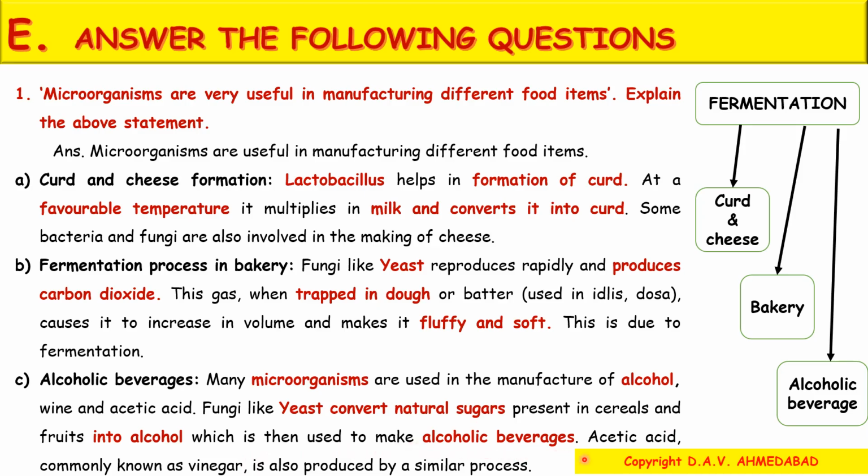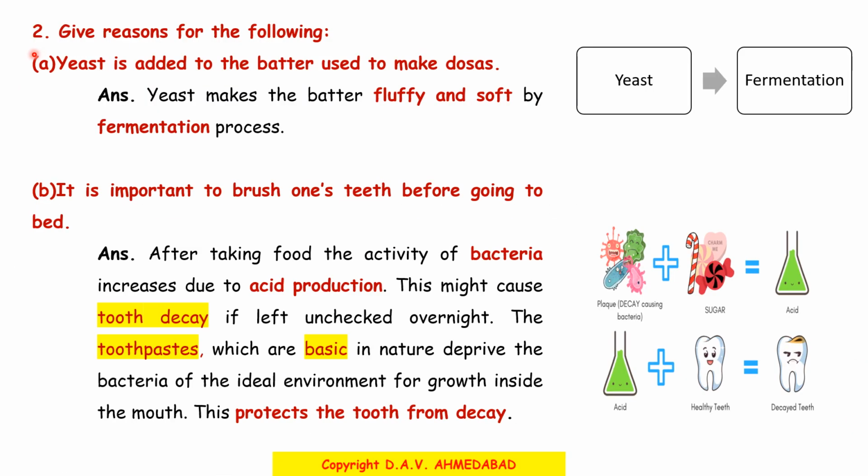Acetic acid, commonly known as vinegar, is also produced by a similar process. So, the three useful examples of fermentation are curd and cheese formation, use in bakery, and use in making of alcoholic beverages.